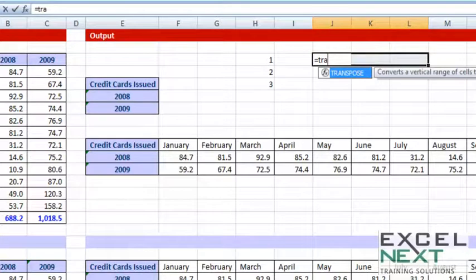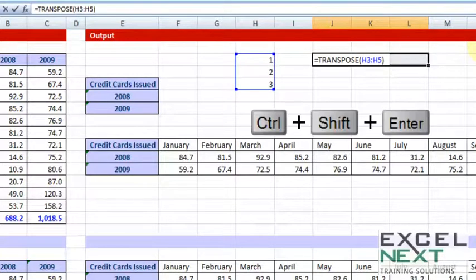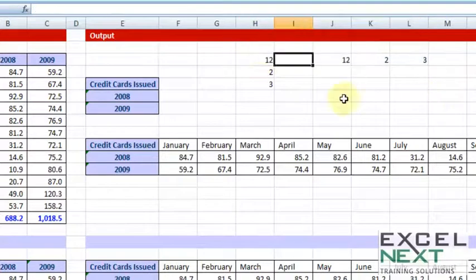Using the tab key to complete the formula TRANSPOSE, choose the array. Now this cannot be inconsistent. It has to be consistent, 3 and 3. Close the bracket. Now do not press Enter. Do not press Enter. Press Control Shift and Enter. That's the prerequisite of working with the transpose formula. And the best part now is, if I change 1 to 12, it changes automatically. So that is a trick for the transpose formula.